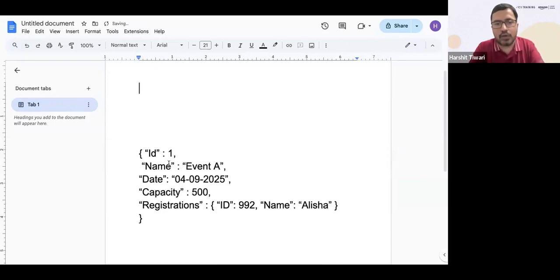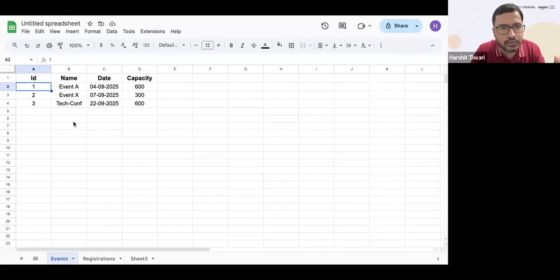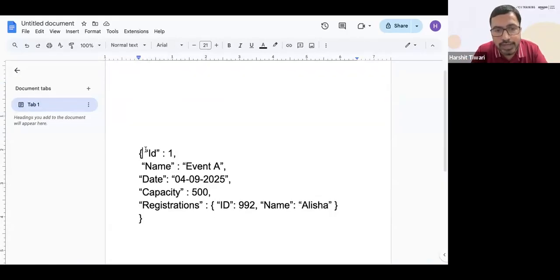For example, look at the first event that I had discussed, this first row, and the people who have registered for event number one, event A. If I need to store that in key-value pair format, only key-value pairs, how will I store it? I'll do it like this. ID is one: this is the key, this is the value. Name is the key, and the value is event A. Date is the key.